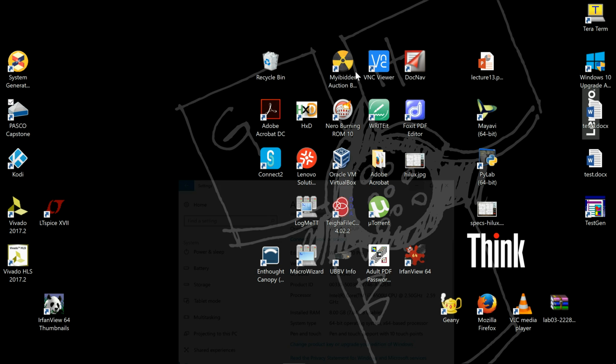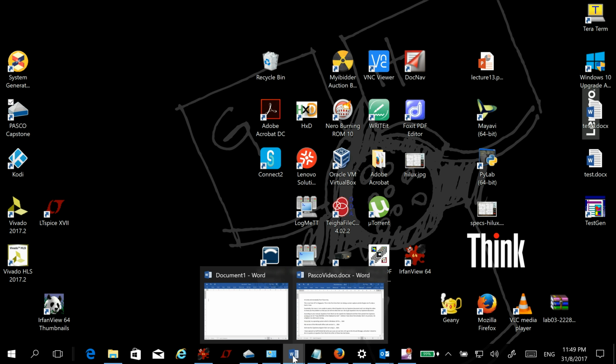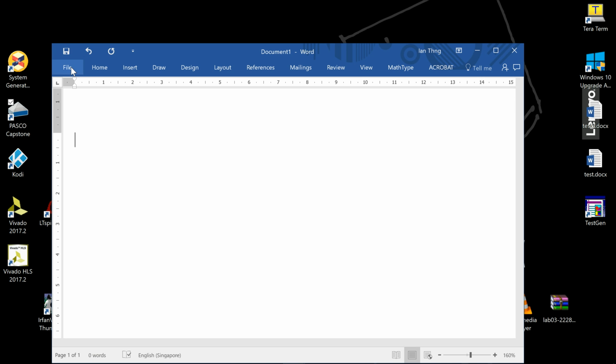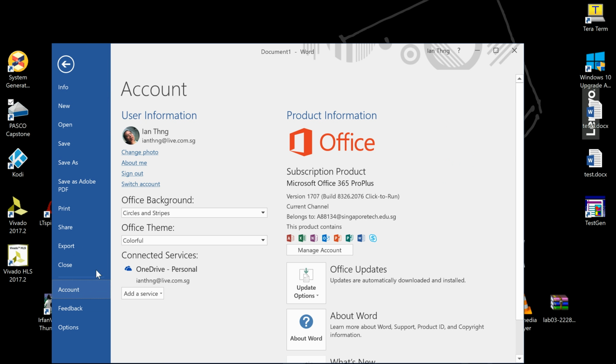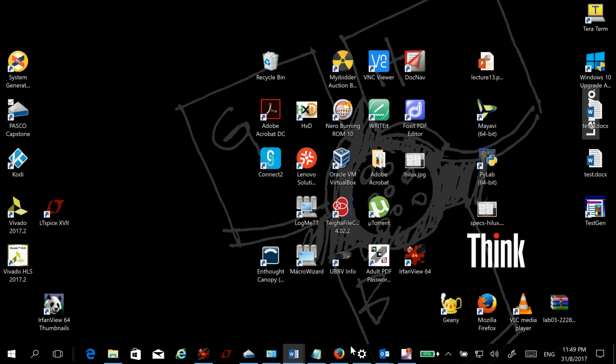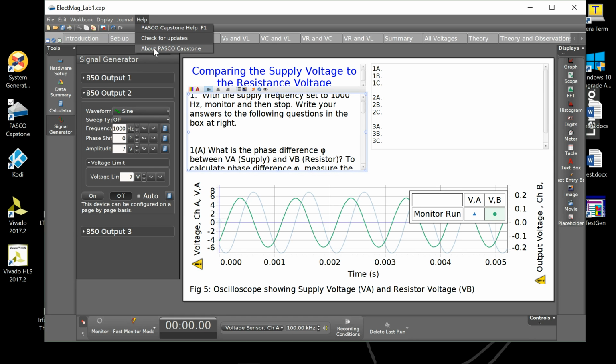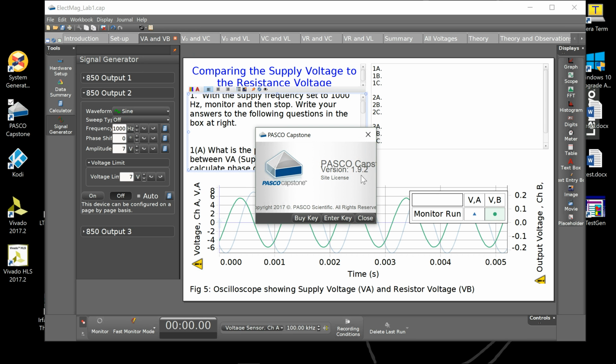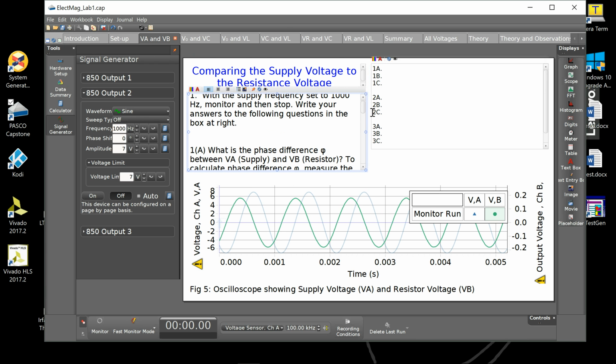You probably want to know what Office suite I'm using, so let's pull that out. It shows that I'm using Office 365 ProPlus, version 1707, this build and so forth. Now let's go to the part where I'm using the Capstone program. You probably want to know what version I'm using in Capstone. I'm probably using the latest version, which is 1.9.2.